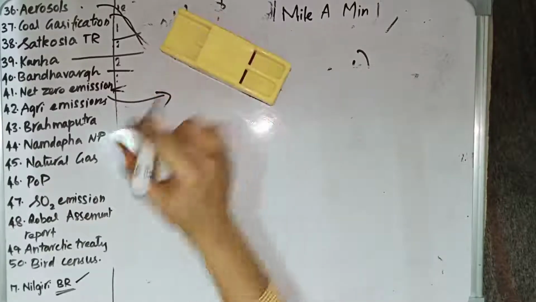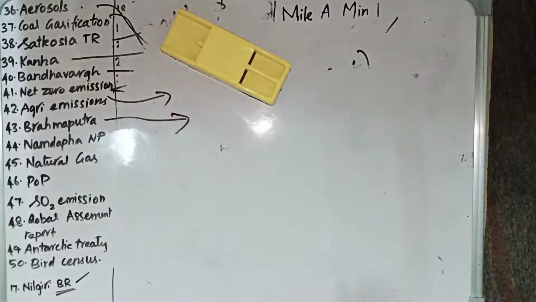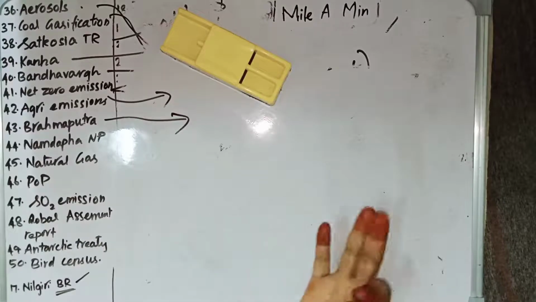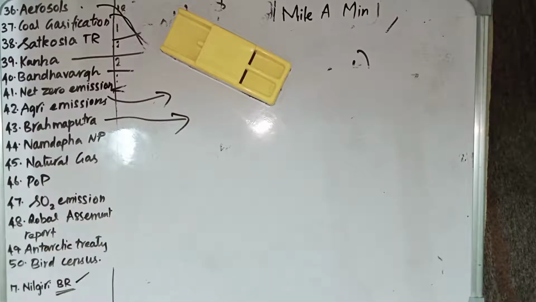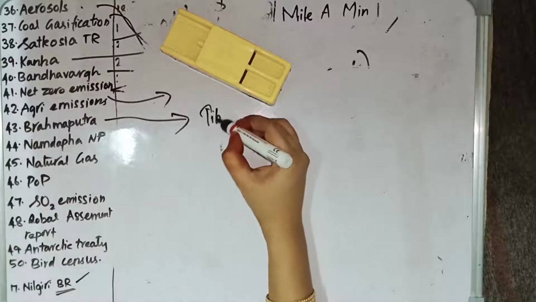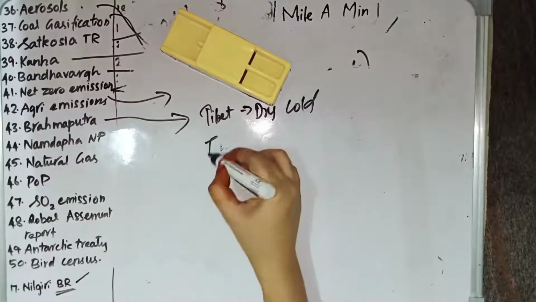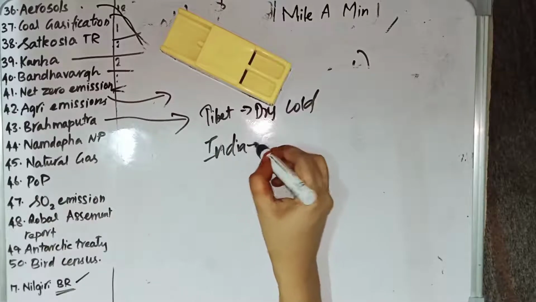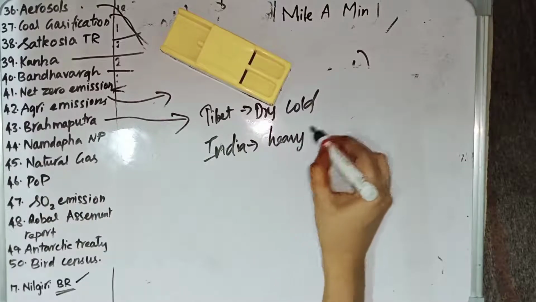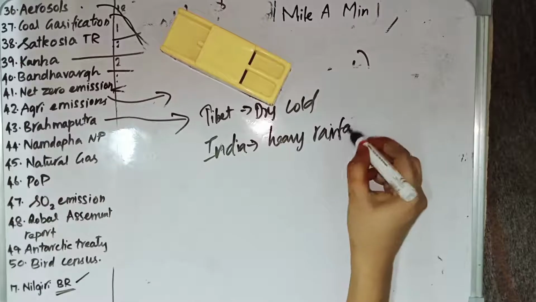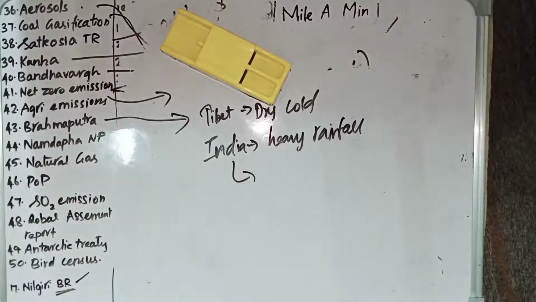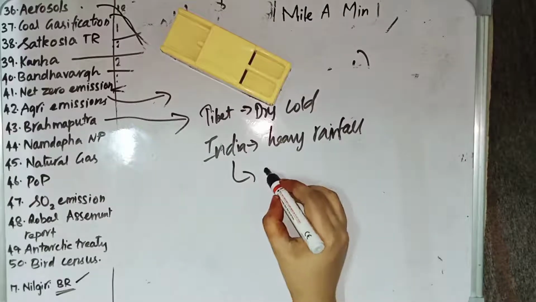Then we have Brahmaputra. Brahmaputra is a river that flows through Tibet as well as India, and while flowing through Tibet, it doesn't flood much, but in India it floods often. What is the reason? In Tibet it is flowing through a dry cold area, whereas in India it is flowing through a region having heavy rainfall, and because of this heavy rainfall it floods often in India, and also it changes its course often.